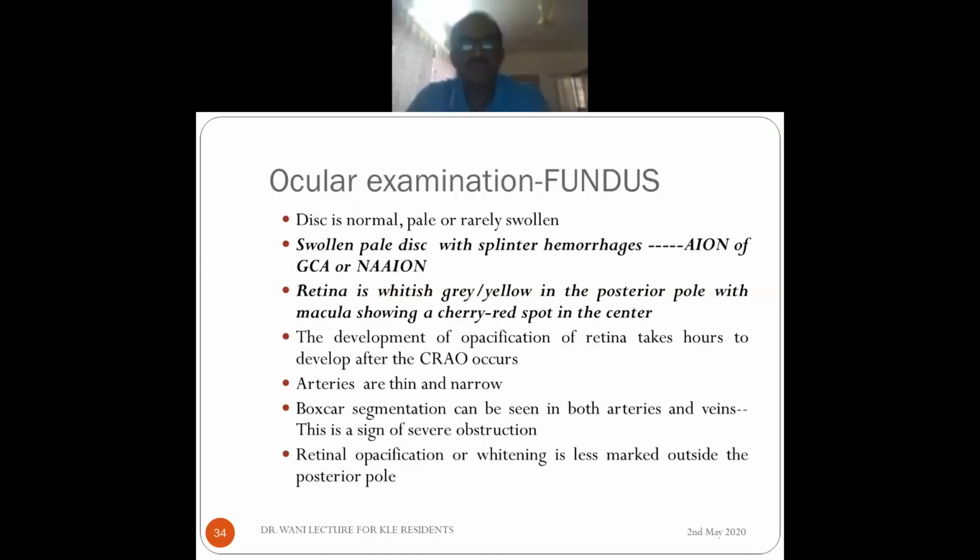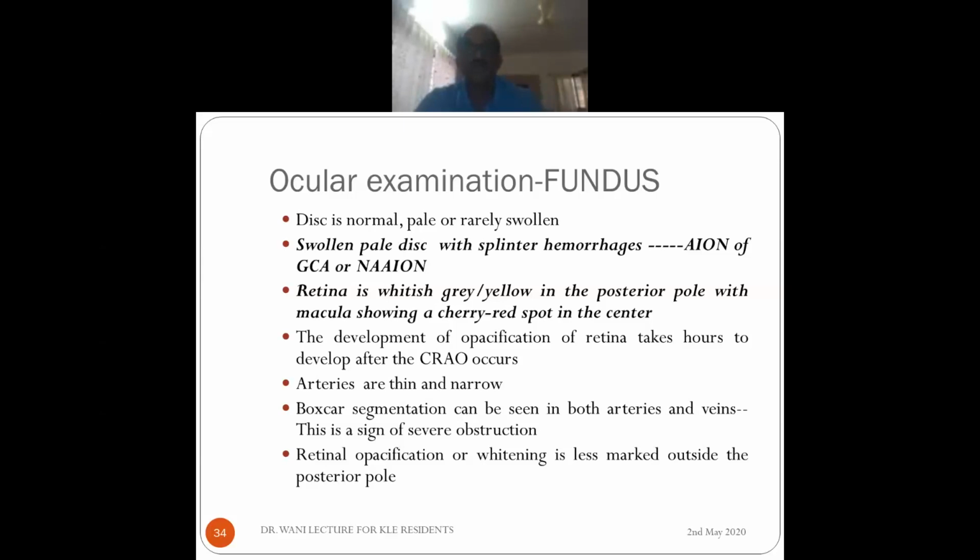So what is that actually? I'll show the picture. Retinal opacification or whitening is less marked outside the posterior pole. Why is it less marked outside the posterior pole, though there is central retinal artery occlusion all over the fundus? Quick. Because the ganglion cell layer is very thin outside, whereas the posterior pole is 4 to 5 cell layers thick. That's why it is so opaque. Okay. Did you hear or not? Yes, sir.